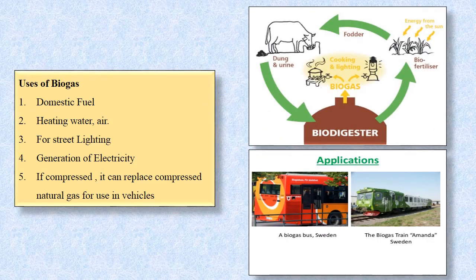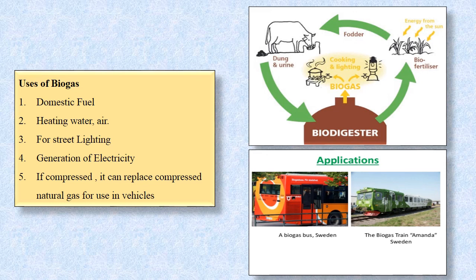Let's understand the uses of biogas. Biogas is used as domestic fuel. It is used for heating water and air also in the winter seasons. It is used for street lighting. Generation of electricity is done. If the biogas is formed in a large amount, then even electricity can be generated. If it is compressed, then it can be used in vehicles also. It can replace compressed natural gas for use in vehicles.